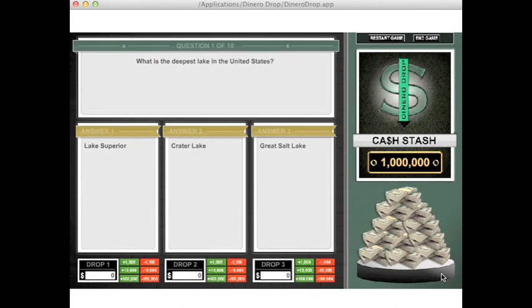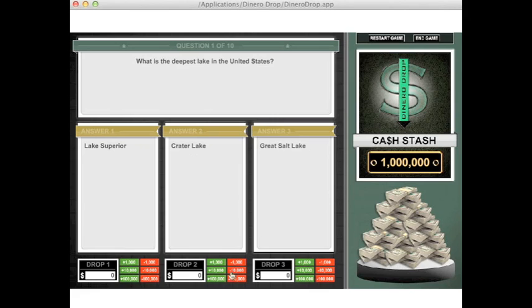So once again, the object of the game is to have as much money left, which is your personal cash stash here, at the end of the game by answering the questions correctly. As you can see here, my first question pops up: what is the deepest lake in the United States? Now I have to choose between these three answers. If I know the answer, I can put my whole cash stash on that one single answer. But I also have the ability to divide my cash if I'm not completely sure of what the answer is. In this case, I'm going to answer correctly.